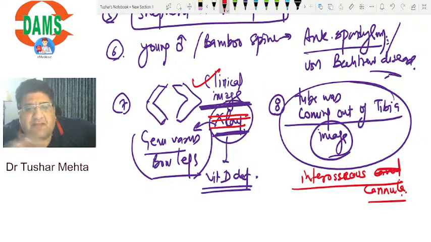So patellar fracture. Ankit Yadav, there was no patellar fracture. No. There was no patellar fracture. Okay, let's go.